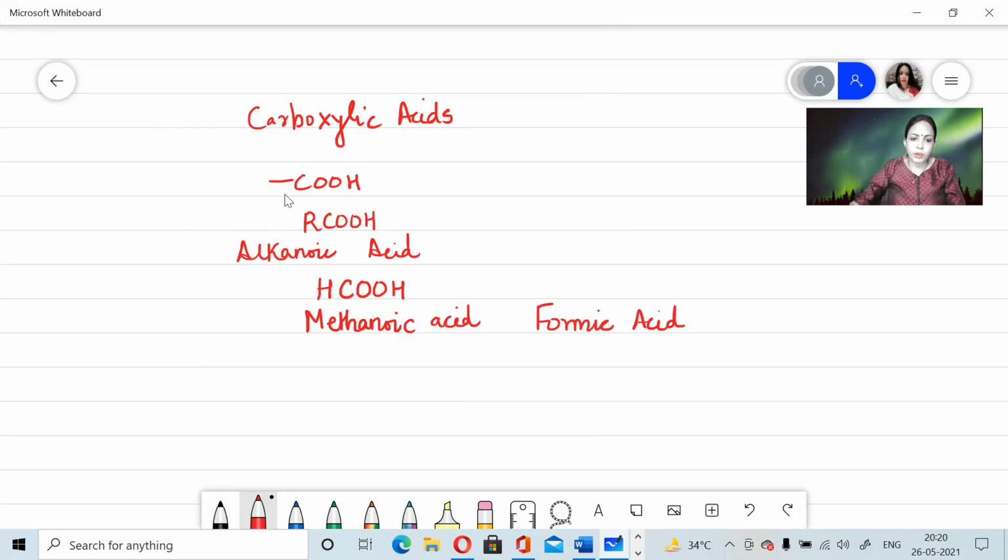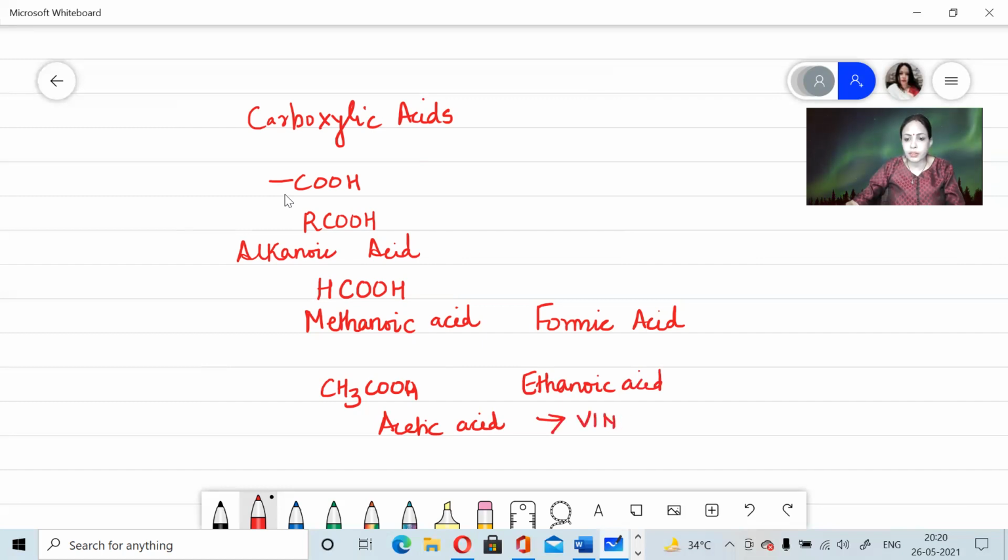Now, if we talk about the second member of the series, it is CH3COOH. Now, this is known as acetic acid. This is the common name. But if I talk about the IUPAC name, there are total 2 carbon atoms, so it will be ethanoic acid. This acetic acid is also very important because it is nothing but vinegar.